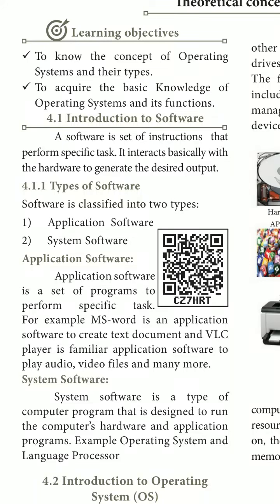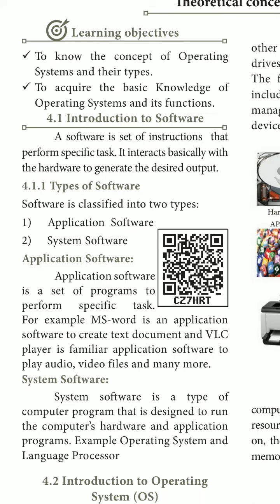Here they have given details about application software and system software. Application software is the software that we use for a particular job. For example, Photoshop is used only for editing image work, an image processor, so it is an application software.